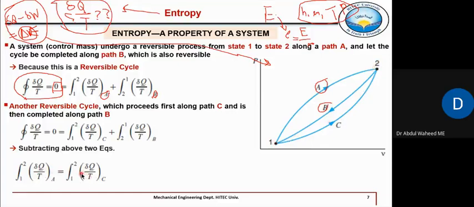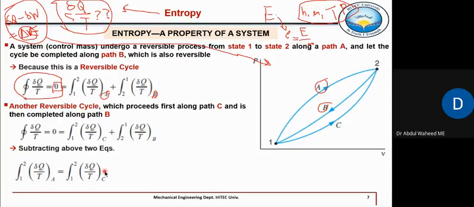Both are equal. So those are independent of path. So this del Q by T is the same for all the reversible paths between 1 and 2. So this quantity del Q by T is not dependent upon path, and it is only a function of end states. Only the end states. They are only dependent upon end state, but not the path.